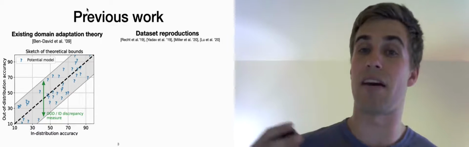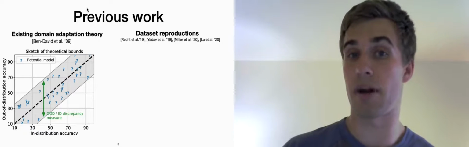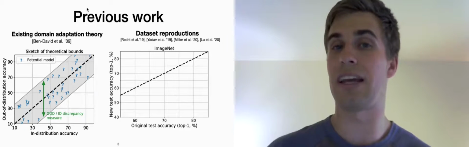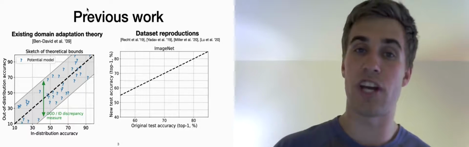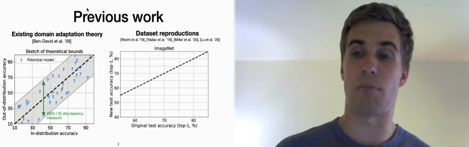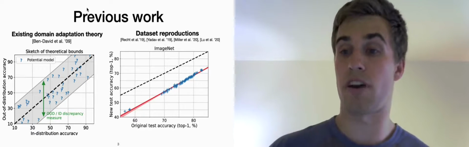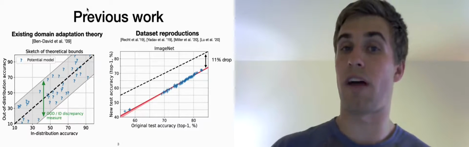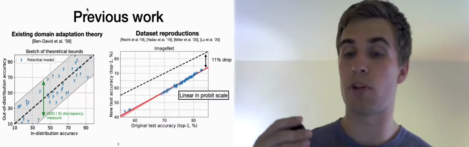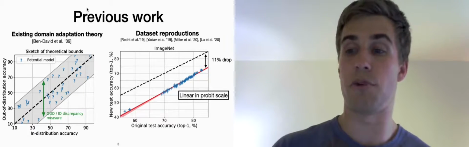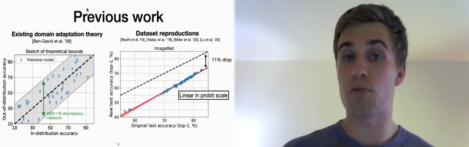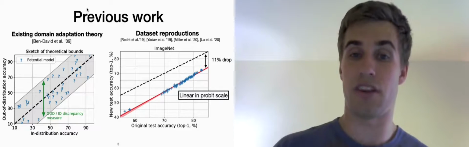However, recent work in dataset reproductions has revealed a much more precise phenomenon. In particular, Recht et al. in 2019 attempted to reconstruct the ImageNet test set, creating a dataset called ImageNet v2, albeit with small changes in the original creation process, which led to distribution shift. If we construct the same type of scatter plot as I previously described, we get a much more precise phenomenon. In particular, all the models lie below the y equals x line, dropping around 11% on average. And more importantly, the relationship between the original ImageNet accuracy and the new out-of-distribution ImageNet v2 accuracy is linear under appropriate scaling. This is much more precise than would have been predicted by domain adaptation theory.